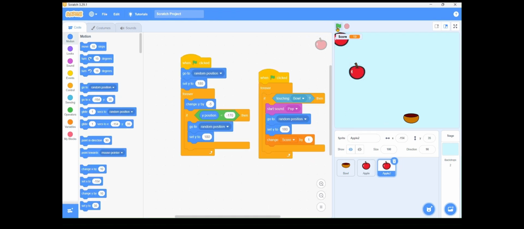I duplicated it and pasted it. Make sure you add change score by 1. I made a mistake. Now it's working. It's working fine. And the score is going.